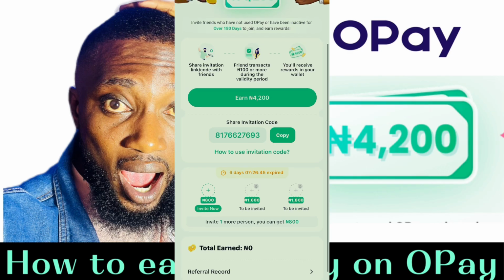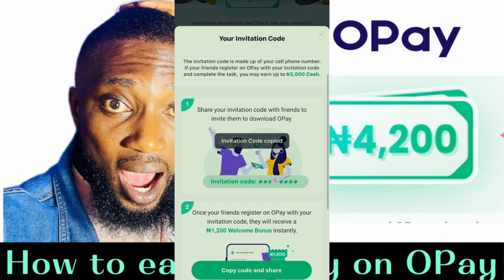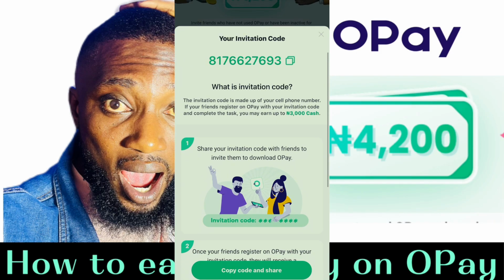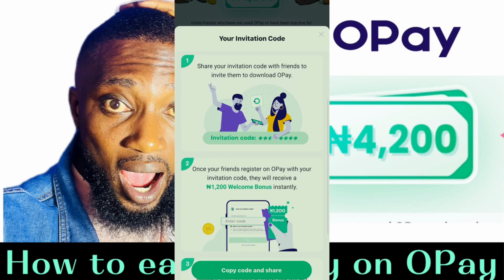So how to do this? Once you send them the link, share your invitation code. You can see where it says "and share your invitation code." So once you share this invitation code to them, anytime they are trying to sign up, they should just put, for referral, they should put your invitation code, which is this number you are seeing. And the funniest thing, they will pay you 3,000 naira aside the 4,000.